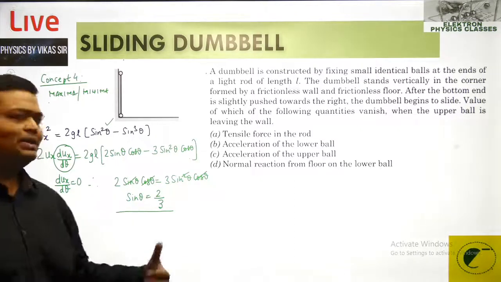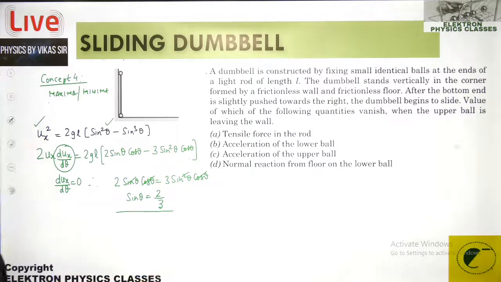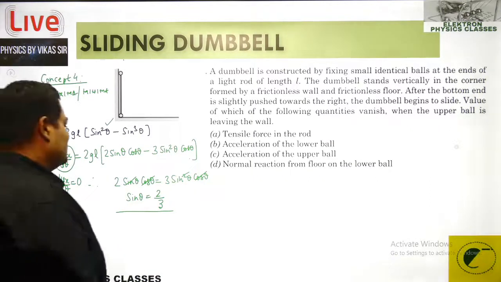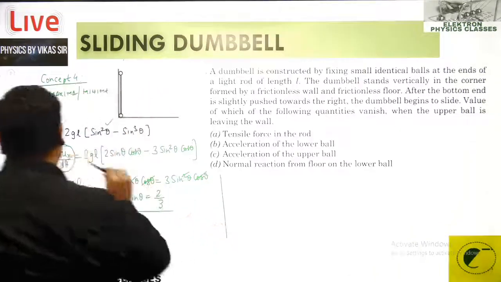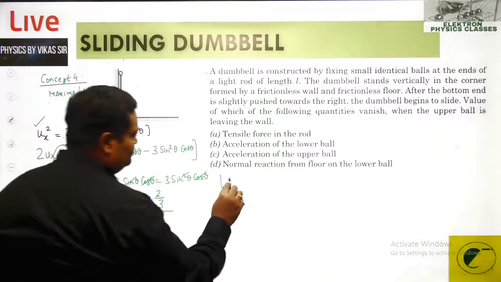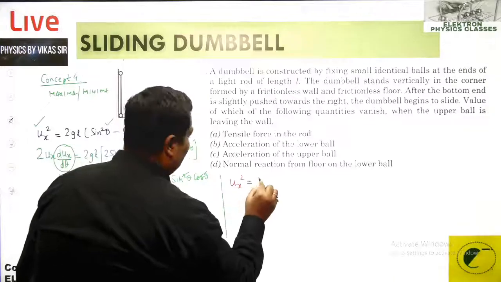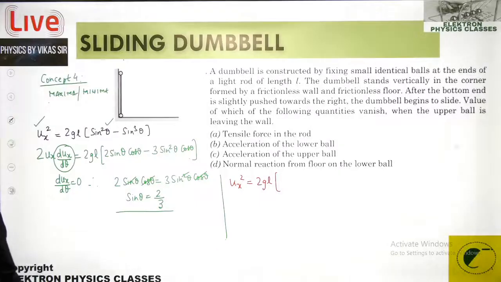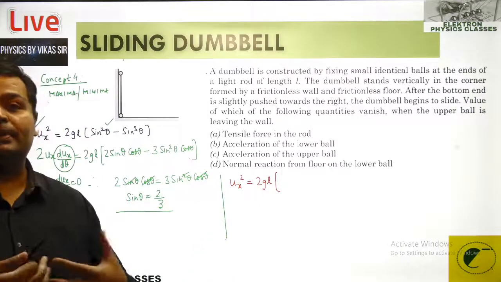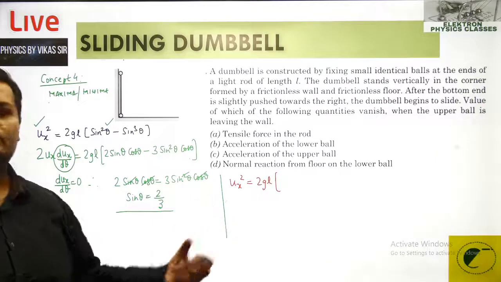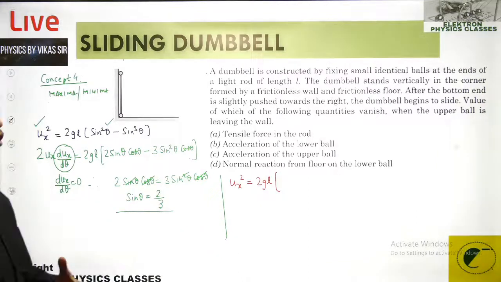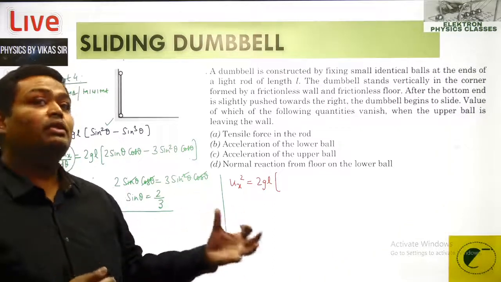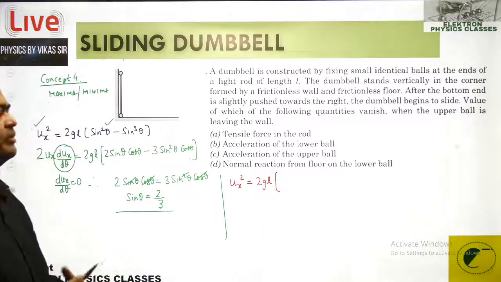So sine theta becomes 2 by 3, and now we need to calculate the value for the ux maximum by placing this value over here. So this generates to me from here ux square is equal to 2gl. Of course, we will be doing it a little faster while you are doing it yourself. So overall time taken for this particular question may not exceed the length of this particular video, right? It's an explanatory video.